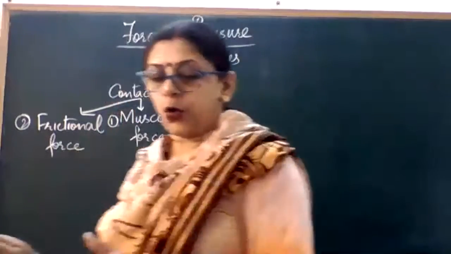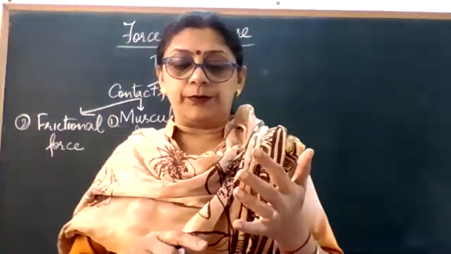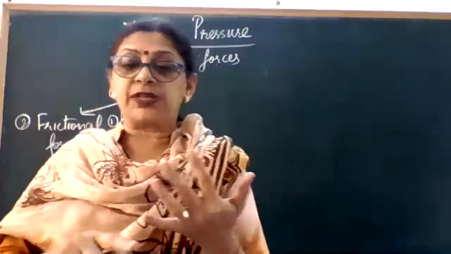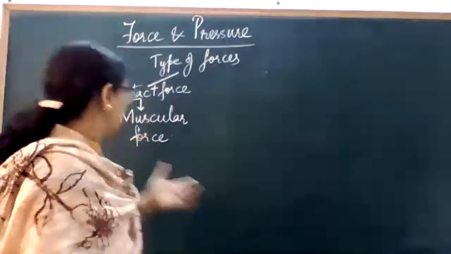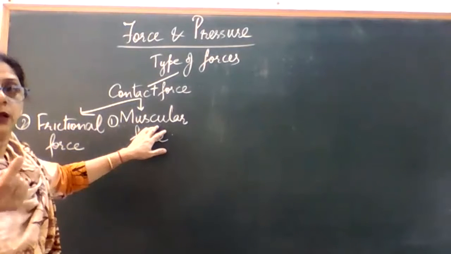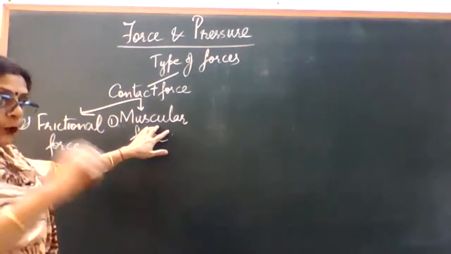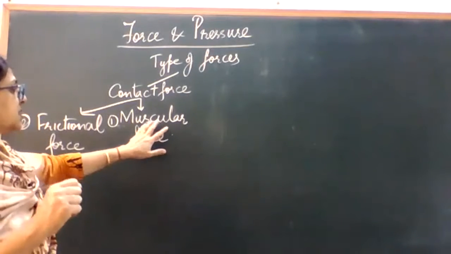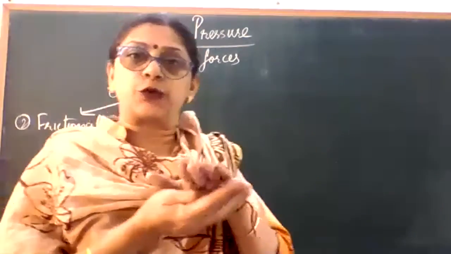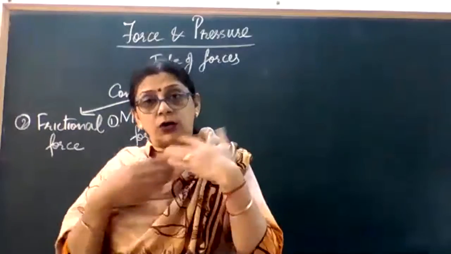But you have to first know whether it is essential for the agent to apply force on an object to be always in contact with it, क्योंकि हमने दो तरह की contact forces कर ली. यहाँ पर muscular force में भी there had to be contact between the object, what we are going to lift or push or pass. तो वहाँ पर contact की जरूरत है. Frictional force में भी हमने देख लिया कि two surfaces have to be in contact for the force to be applied. लेकिन क्या ये always होता है?